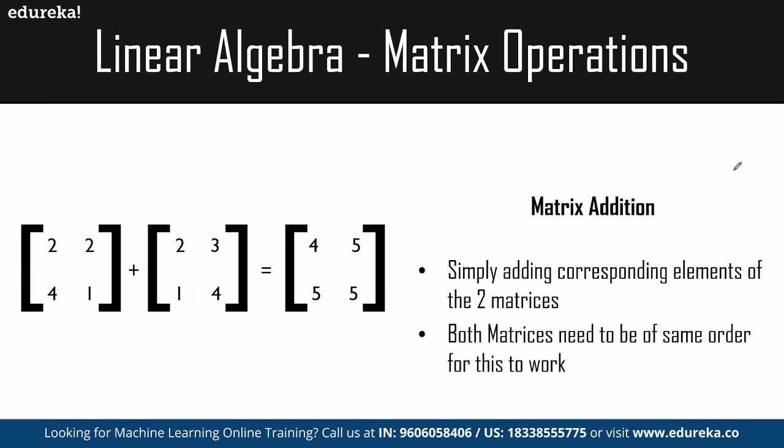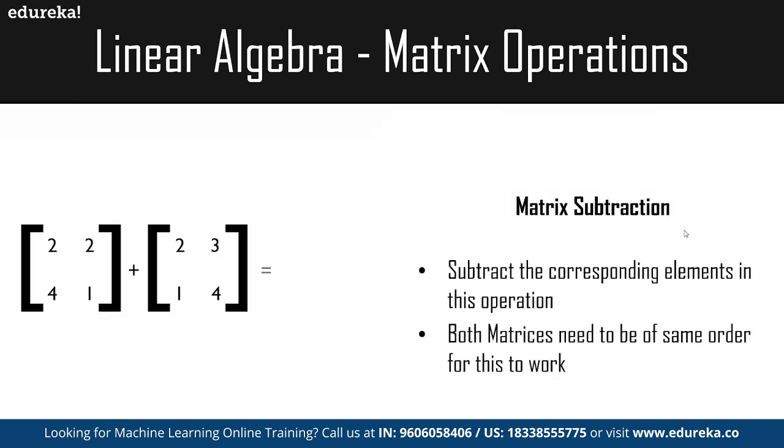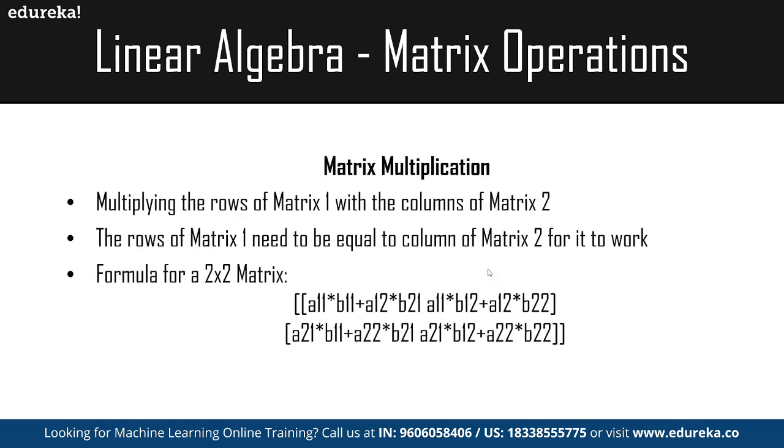In the same way, we can also work with matrix subtraction. Here we subtract the corresponding elements in this operation. So 2 minus 2 is equal to 0, 2 minus 3 is equal to -1, 4 minus 1 is 3, and 1 minus 4 is -3, as a part of simple matrix subtraction.